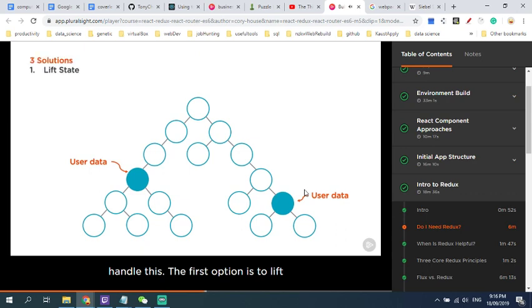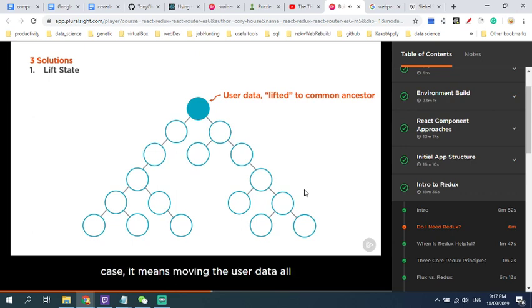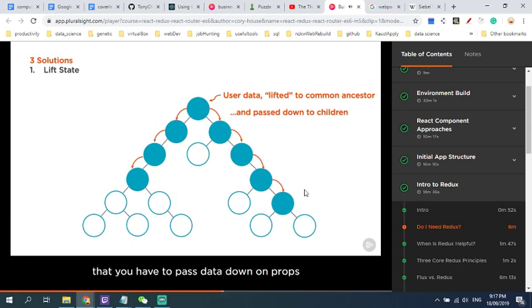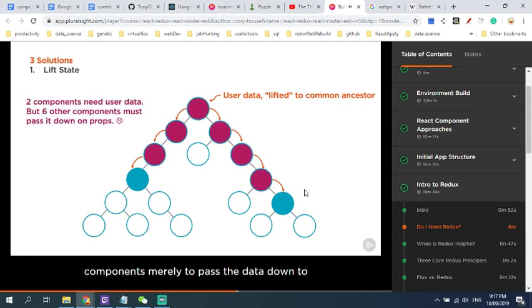The first option is to lift state to their common parent. In this case, it means moving the user data all the way up to the top-level component, since that's their only common ancestor. This is annoying, though, because it means that you have to pass data down on props through all these other components. These components didn't need the user's data, you're just passing the data down on props to avoid storing the same data in two spots. We added the user prop to these 6 components merely to pass the data down to the 2 components that need it. This problem is commonly called prop drilling.